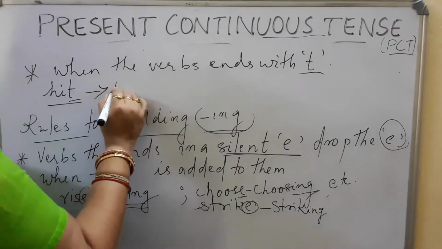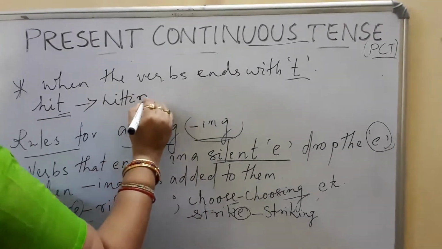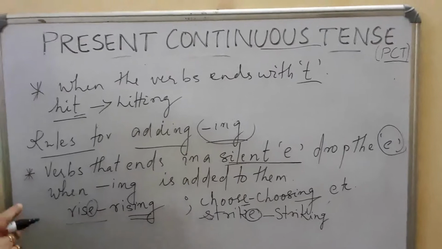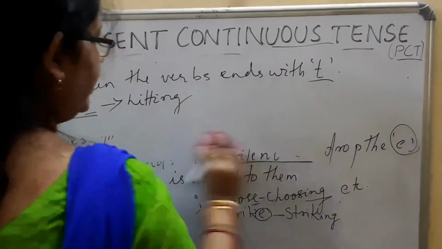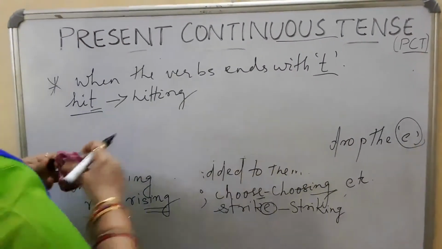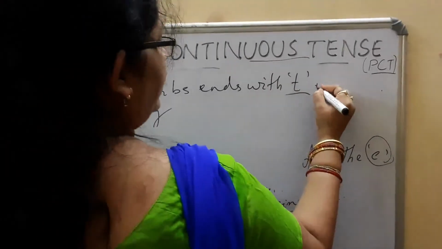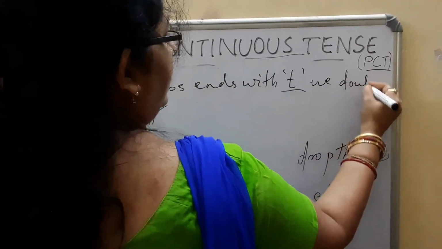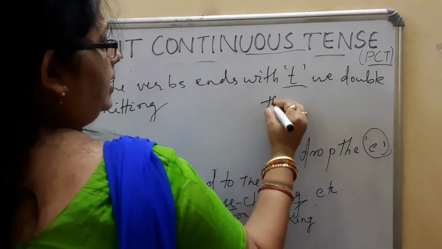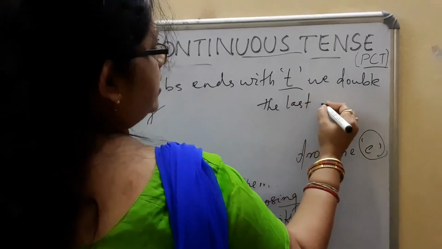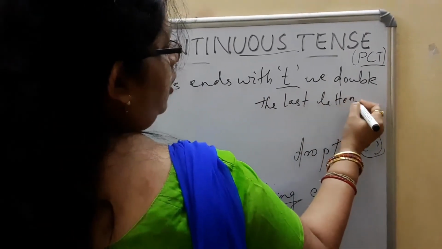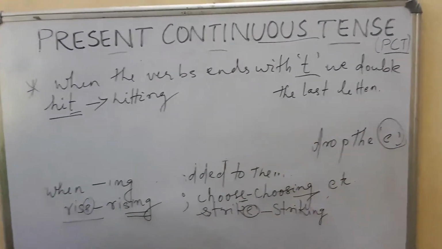In this case, we double the letter, that is hitting. So the rule is: for a verb that ends with t, we double the last letter to make it present continuous tense.